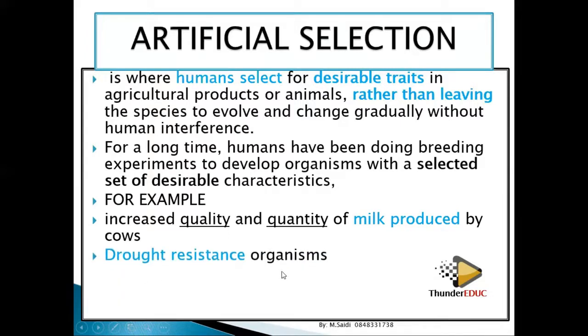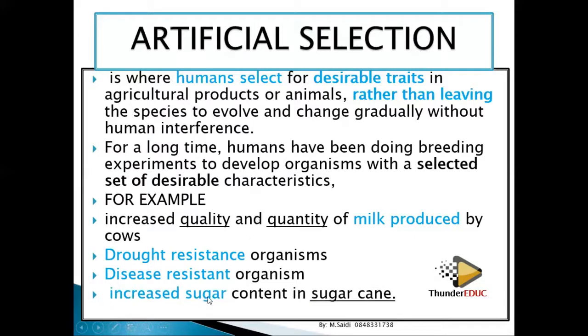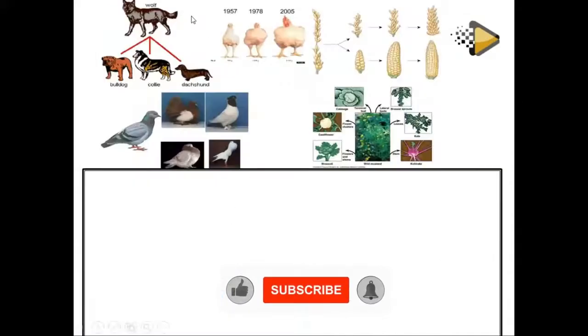Then also drought-resistant organisms, they select for those organisms which can resist droughts. And then disease-resistant organisms, they want organisms which can resist diseases. So these are also benefits of artificial selection. And then increased sugar content in sugar cane, because they want a small sugar cane to produce a large amount of sugar. So there are some of the examples.